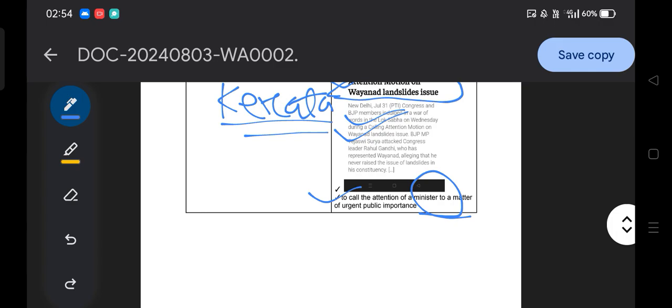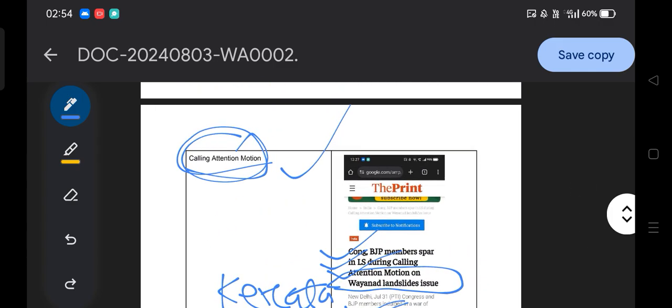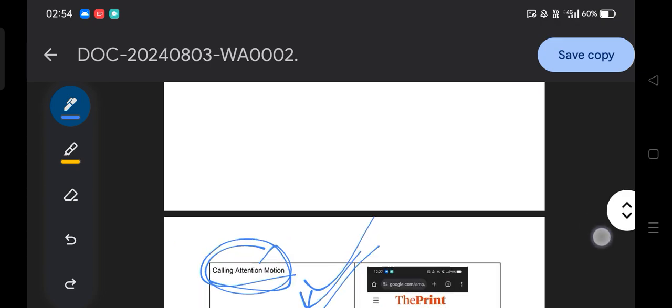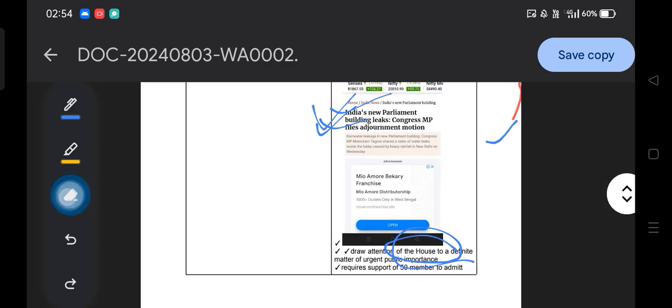When you call the attention of a minister on a matter of urgent public importance, that is known as a calling attention motion. But in the adjournment motion, you draw the attention of the house,